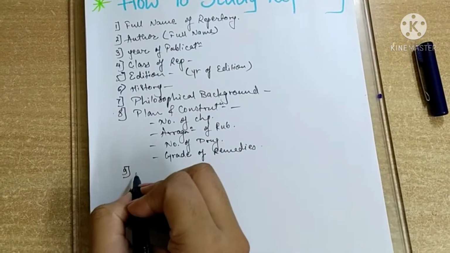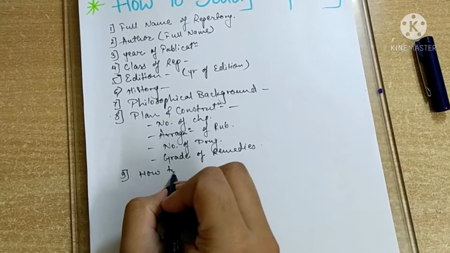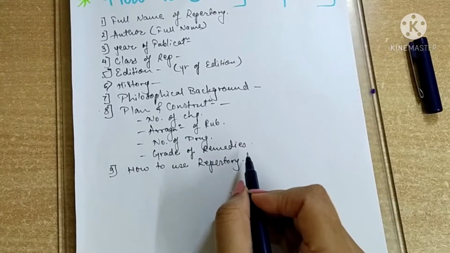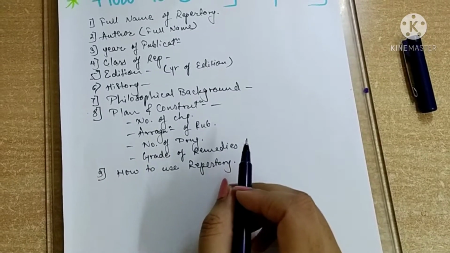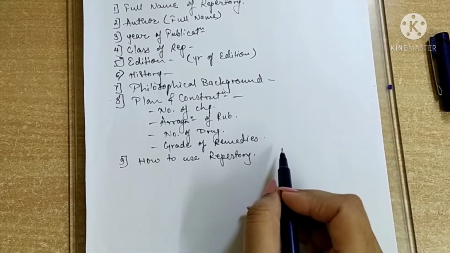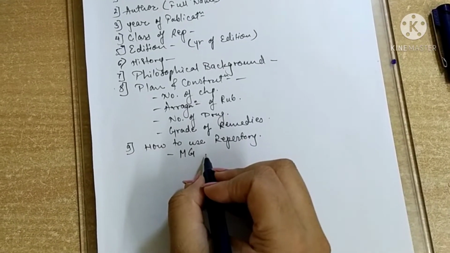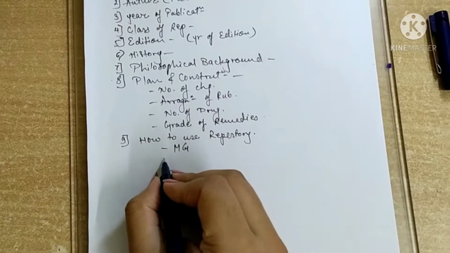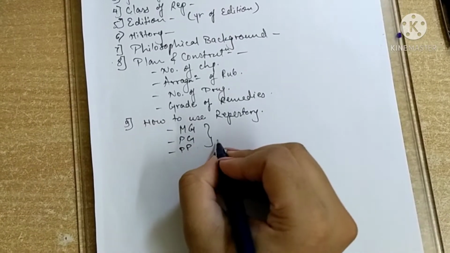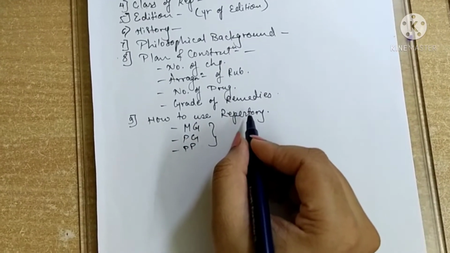Then next we'll write how to use the repertory. How to use this particular repertory. If for example you take any repertory, like Kent's repertory, then Kent's repertory is based on generals to particulars. So on that logic we'll be writing like mental general symptoms. On that, what mental general symptoms we take, like will, emotion, and all that will come under the mental general. Then physical general symptoms, then physical particular. How basically we solve a case by using this particular repertory, that you have to mention in how to use repertory.